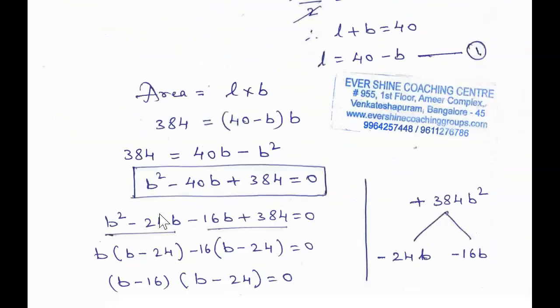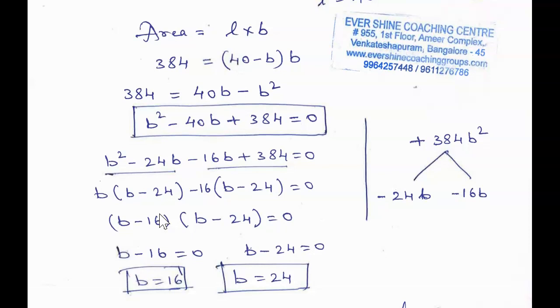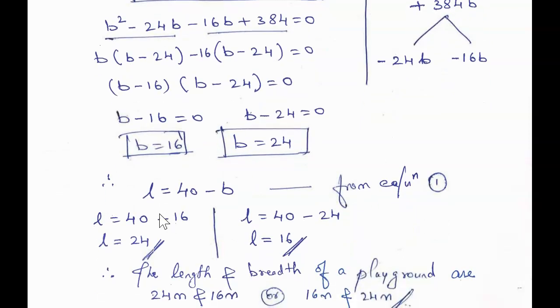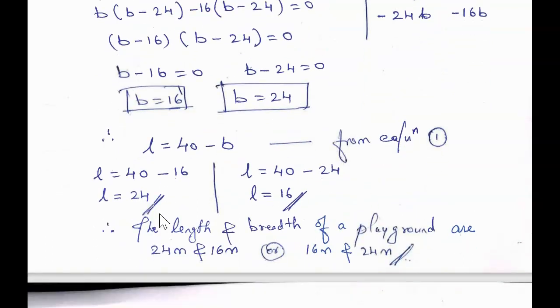Again we get the quadratic equation here. And now this is our final answer. Here also you can see in both the cases the breadths are positive. It means both are the correct answers.